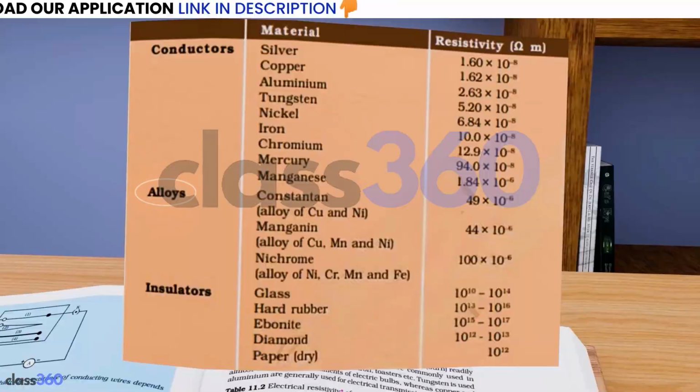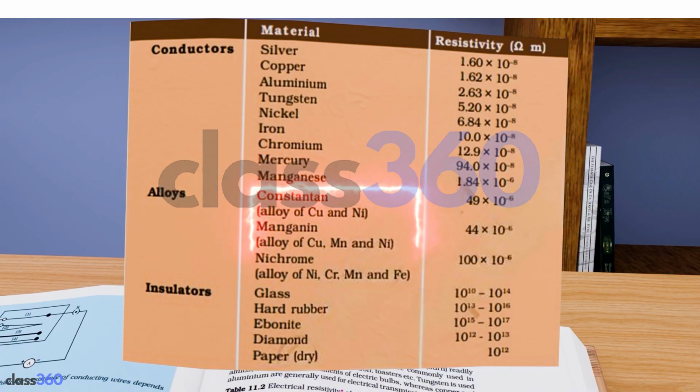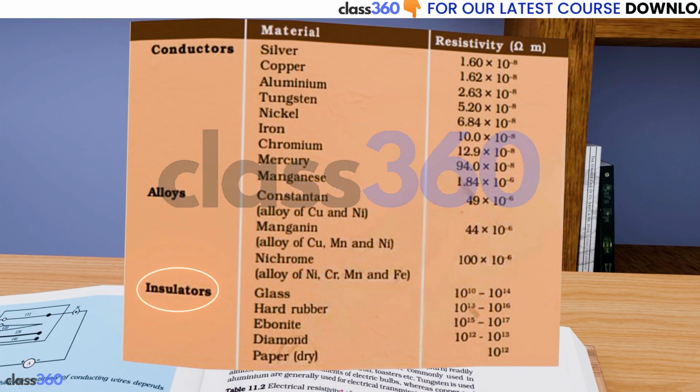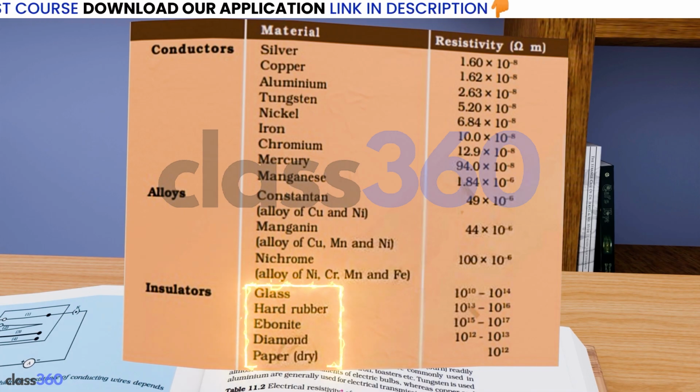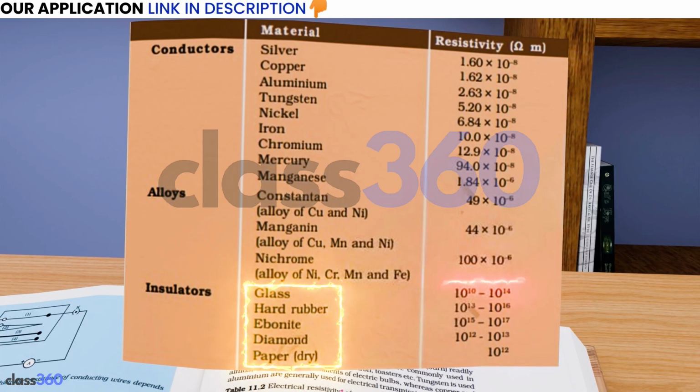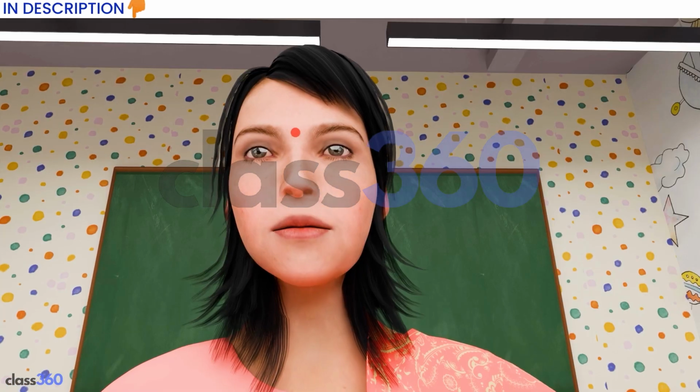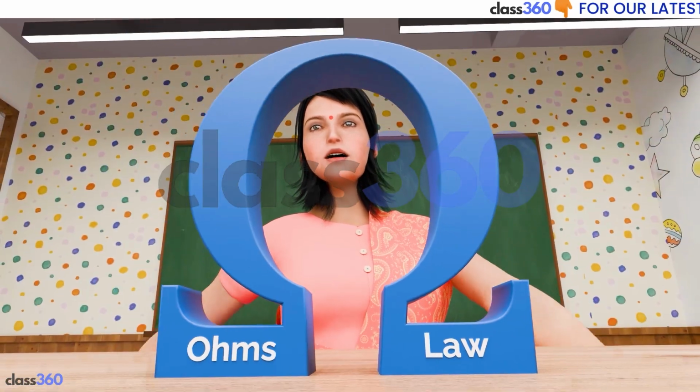If we talk about alloys like constantan, manganese, nichrome, they are also given. Resistivity of insulators like glass, hard rubber, ebonite, diamond, dry paper are like this. Now some examples are there, those are related to Ohm's law.